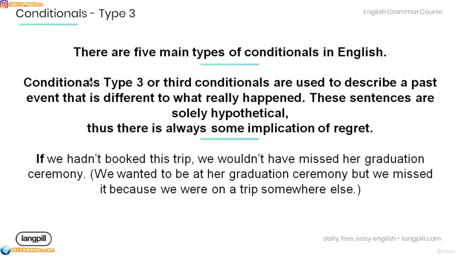Now there are 5 main types of conditionals in English, and amongst them are conditionals type 3 or third conditionals. Conditionals type 3 or third conditionals are used to describe a past event that is different to what really happened. Note that these sentences are solely hypothetical. Thus, there's always some implication of regrets. Have a look at the example below.